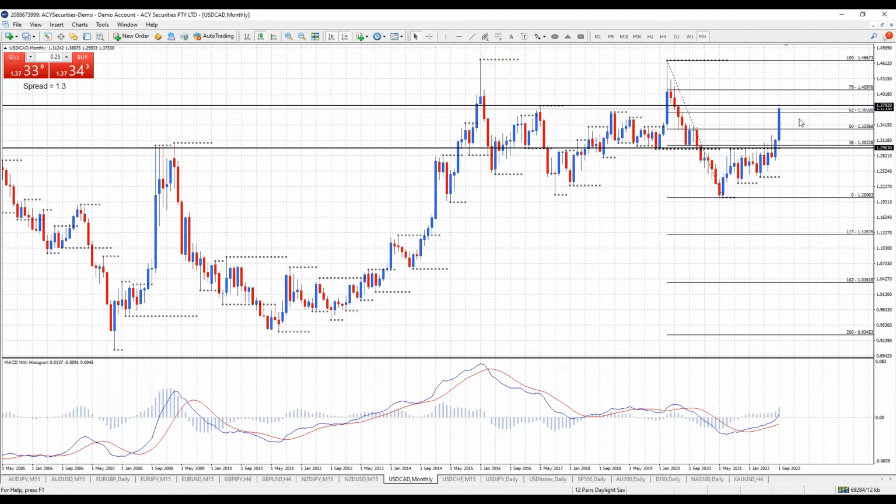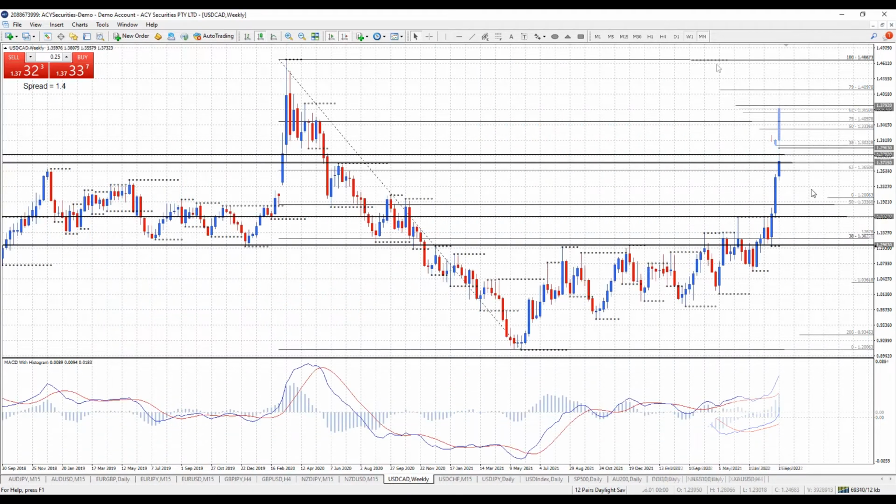Alright, let's just drop it down to the weekly chart. On the weekly chart, I'm just putting my resistance here, 137.15, and support down here at 132.23. Now I'm not looking to do anything to the short side unless I get a clear signal. I don't really want to be a buyer because we're way overextended and we're at resistance. So what I'm looking for on the weekly chart is this week, can we start to see a reversal candle?